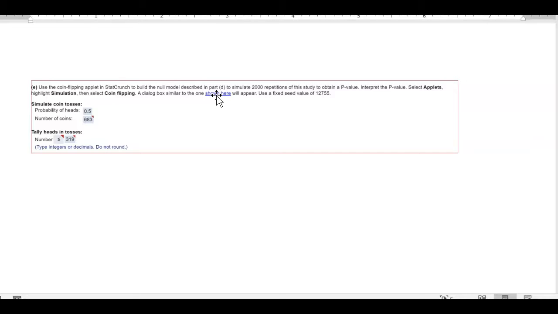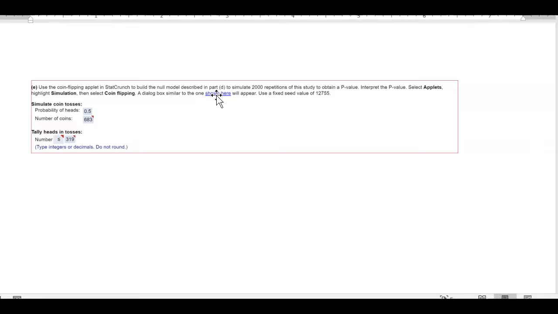The probability of getting a heads is 0.5, right? If you flip a coin, you have a 50% chance of getting a heads. And then we're going to flip a coin 683 times, because it's going to simulate the 683 stocks that the TV personality predicted on.